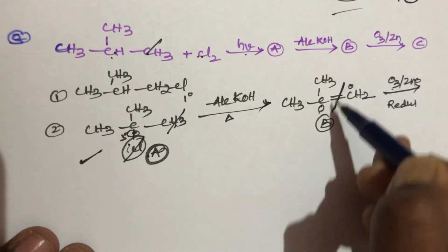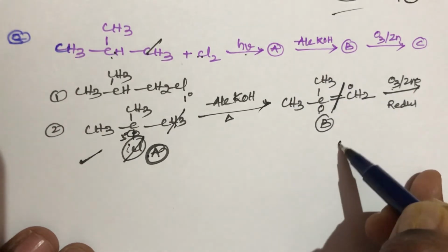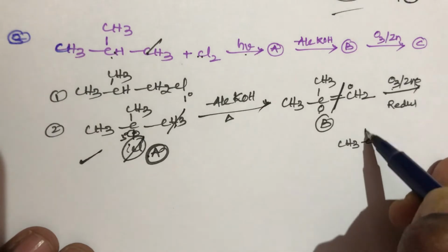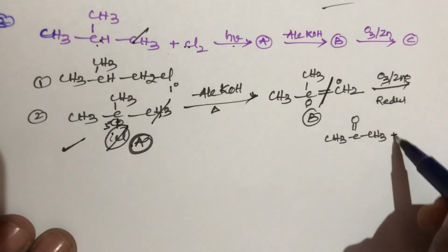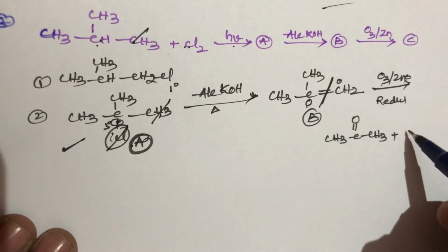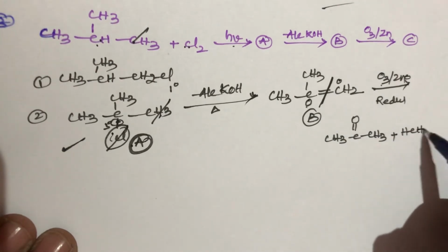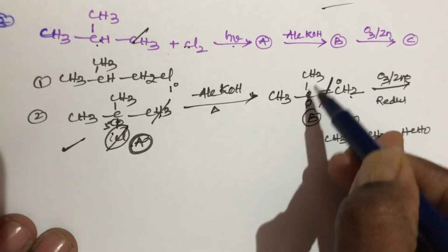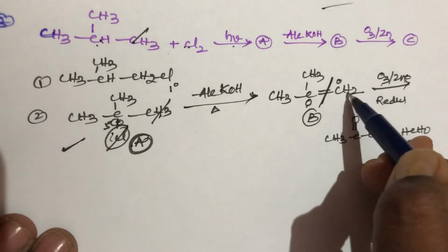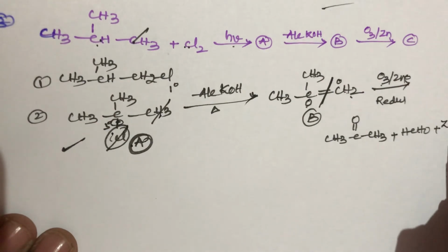So what is the product? We get CH3COCH3 plus CH2O, which we can write as HCHO, plus ZnO.